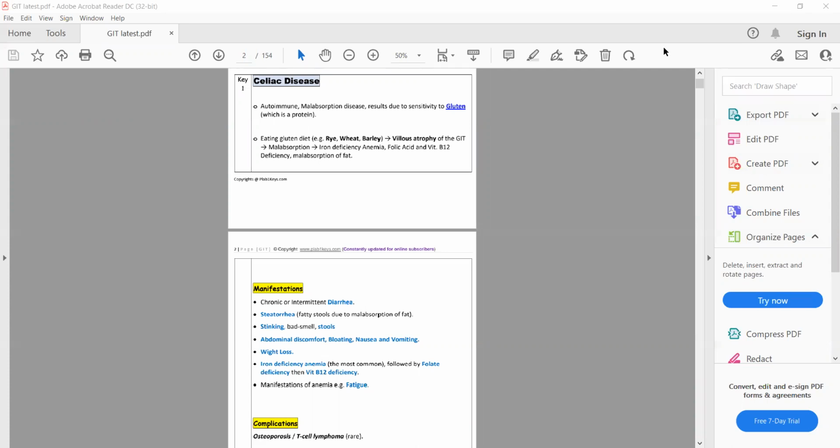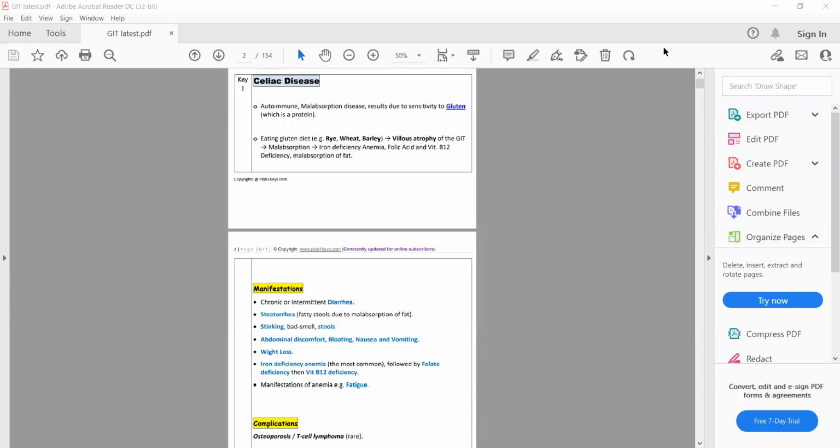So due to hypersensitivity reaction to gluten, it will result in destruction of the villi, which will lead to decreased absorption of important nutrients.